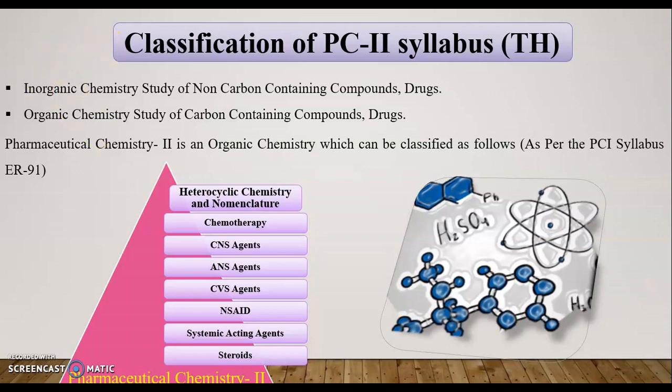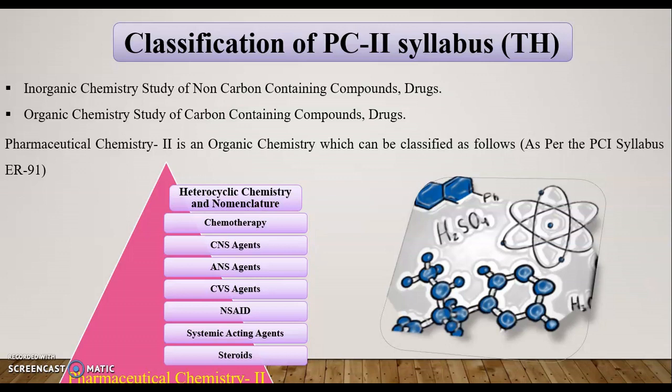The first and most important chapter in our curriculum is heterocyclic chemistry and their nomenclature, that is the different drugs and different basic structures this chapter contains.